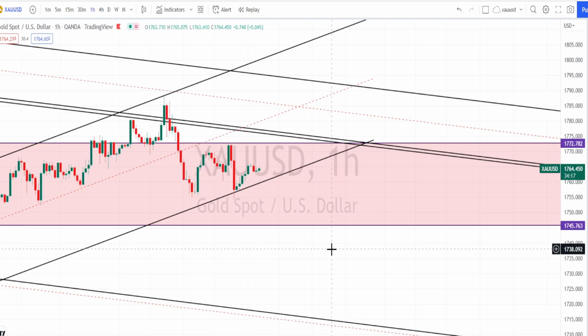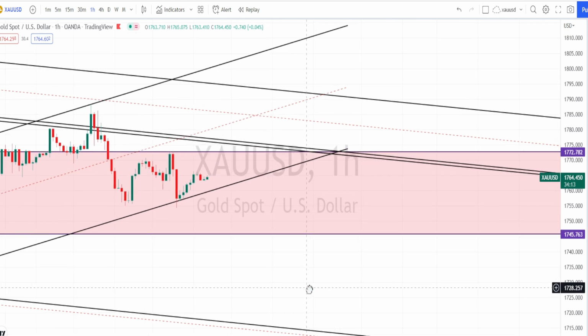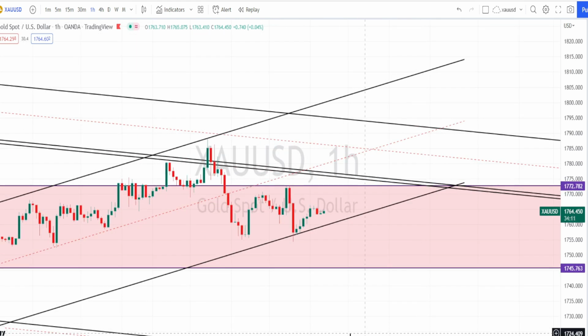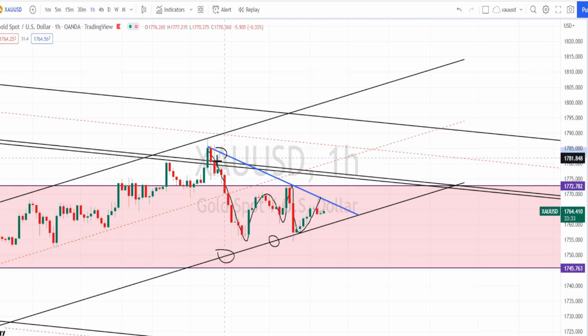I am in hourly time frame now. When we look at the price action in hourly time frame, I am drawing a resistance line or a trend line. So based on this trend line, it is very clear that the current price action is consolidating within the support line of the bullish channel pattern from the 4 hours time frame and the resistance line from the hourly time frame. It is under a consolidation only.